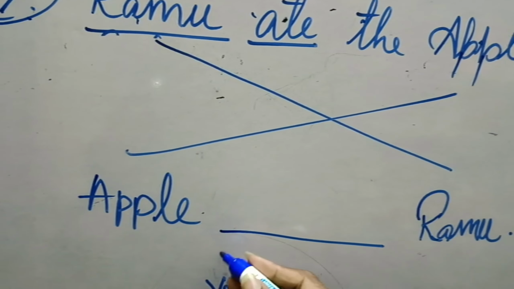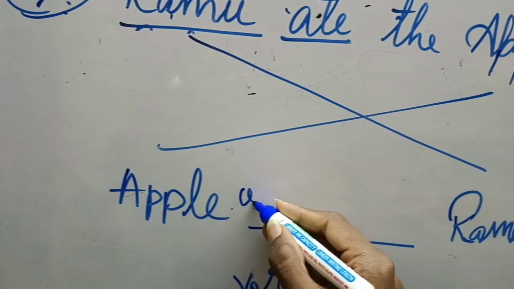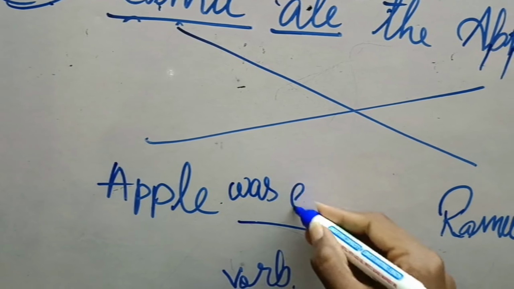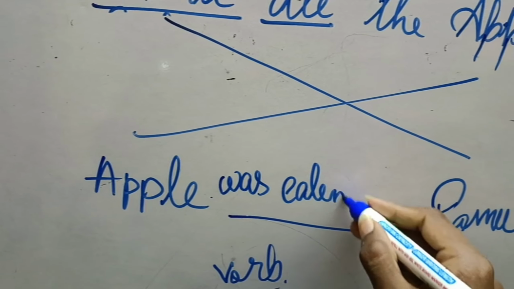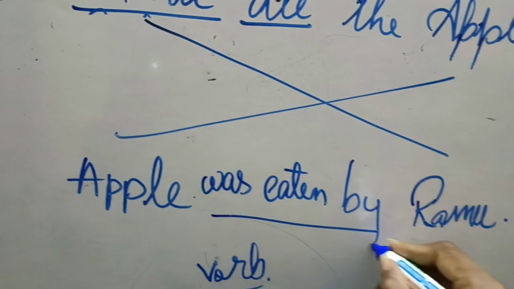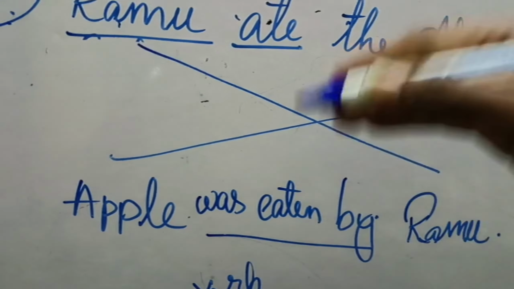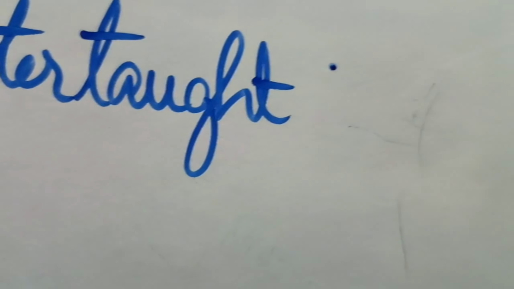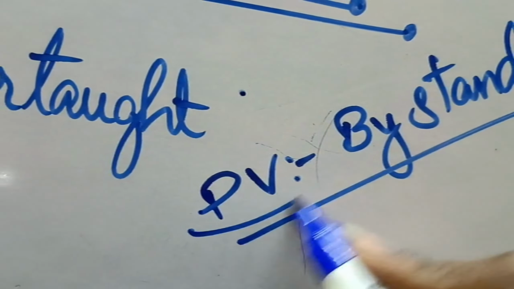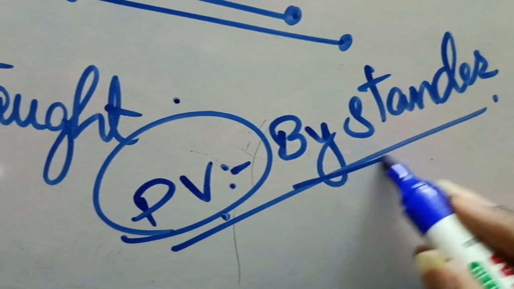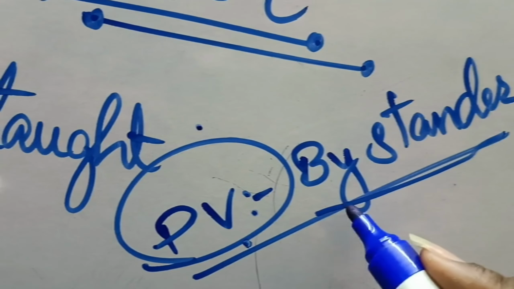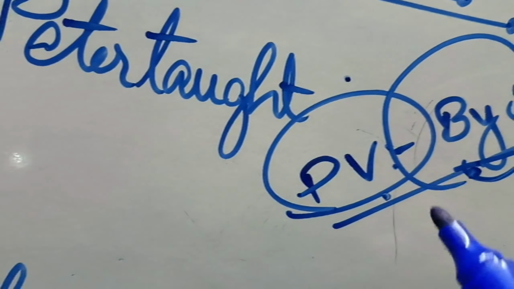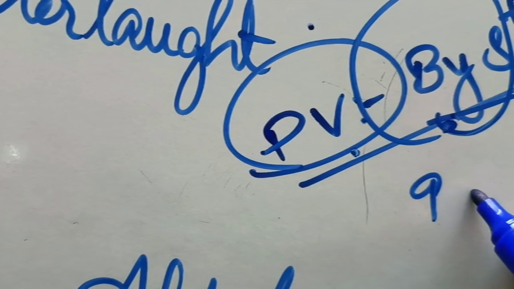What is the verb used here? In the active voice it is "ate the apple." Here, "apple was eaten by Ramu." As a bystander is saying that, in maximum 94% of cases, this "by" is used here because the passive is said by a bystander, that means as the observer. So remember this, the word bystander.